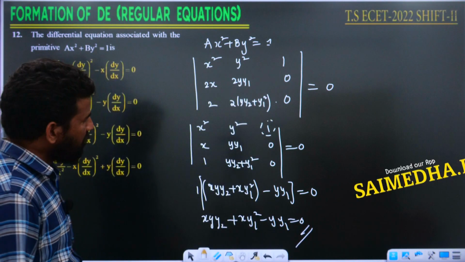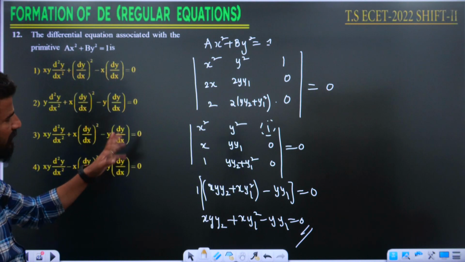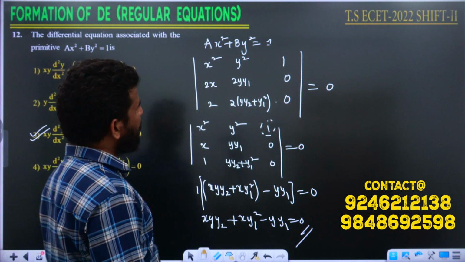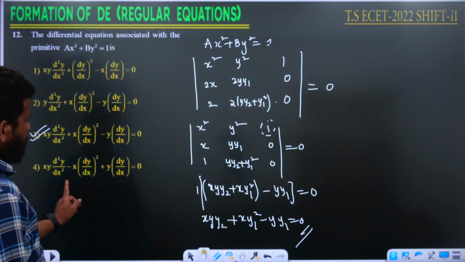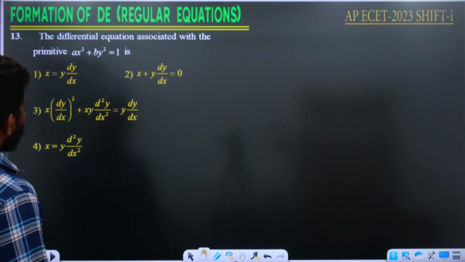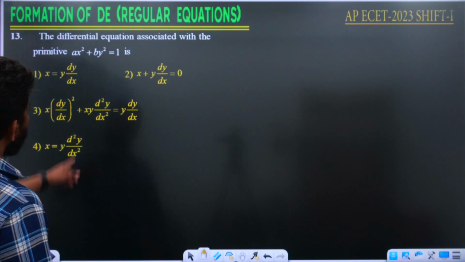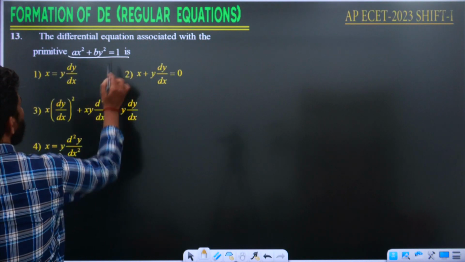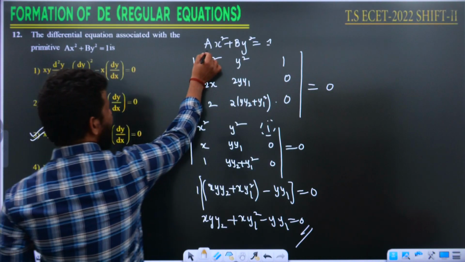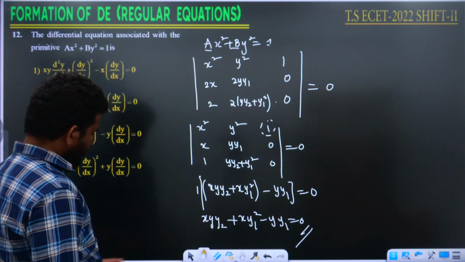That's it. So where is your option then? xy y2 plus xy1 square minus y1 is equal to 0. The same question was repeated, I think. Let me look at the repetition also. The answer is xy y2 plus xy1 square minus y1 is equal to 0. Yes, this is the question, right? The same question, ax square plus by square is equal to 1. What was the difference in this question? Only capital A, capital B was replaced by small a, small b. And then what is the answer here?